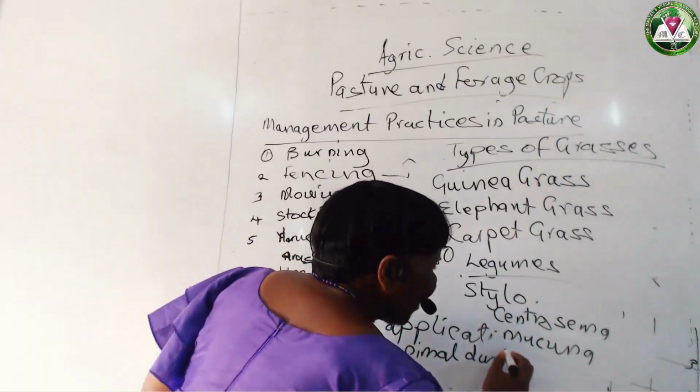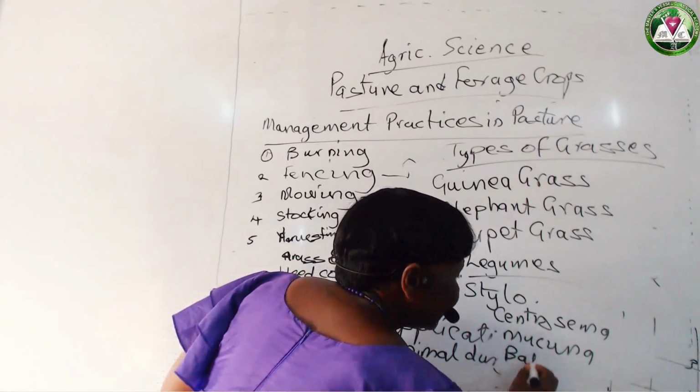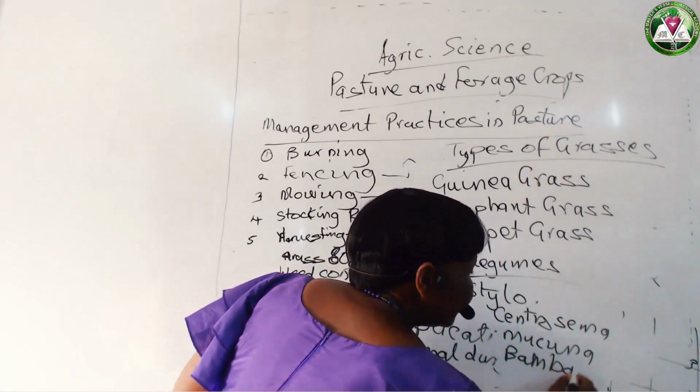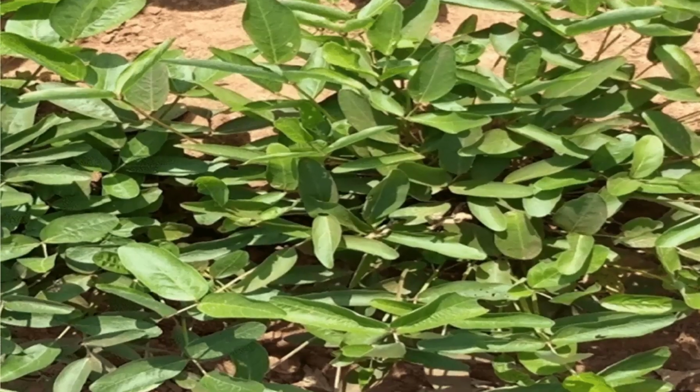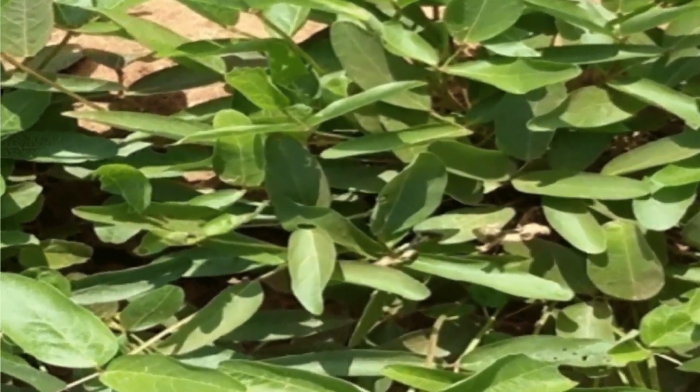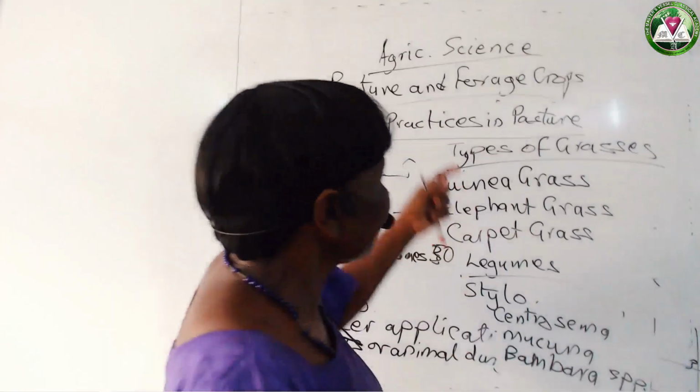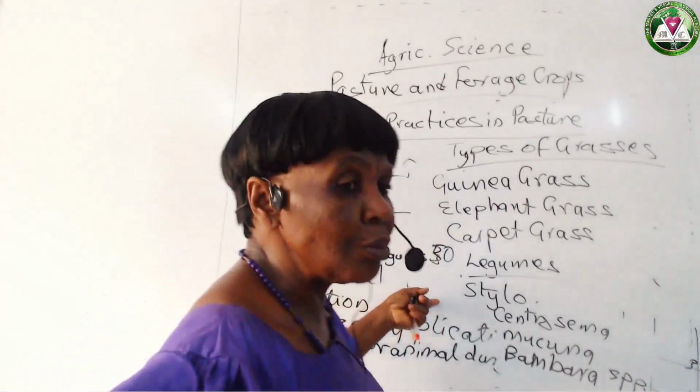Then we have the bambara. The bambara species. So these are the common grasses and legumes.